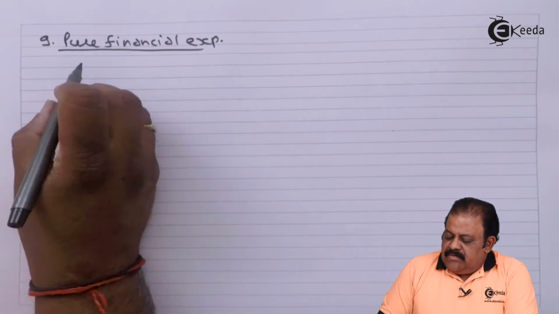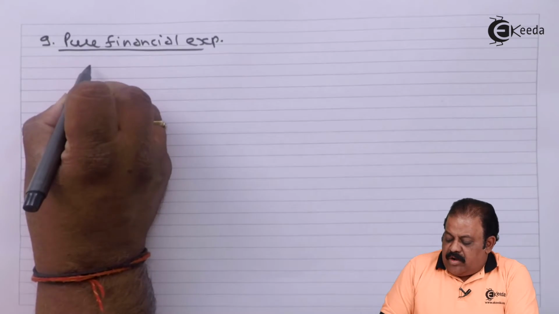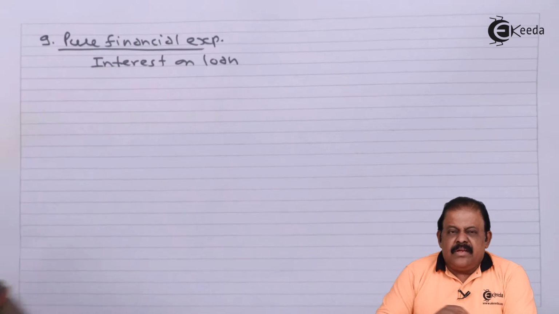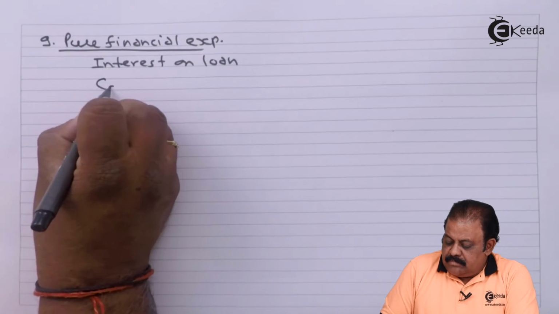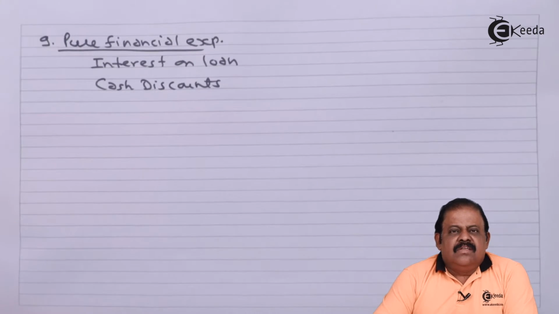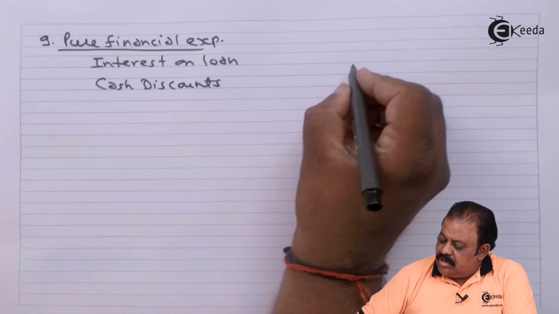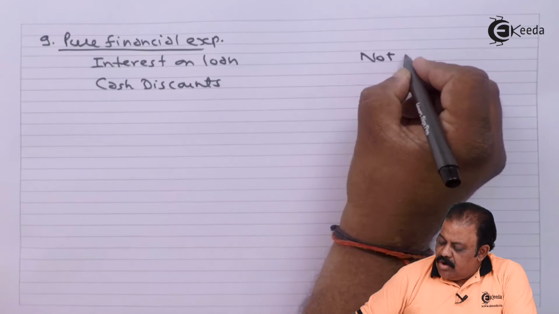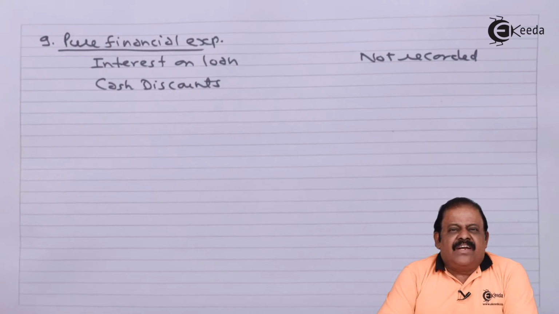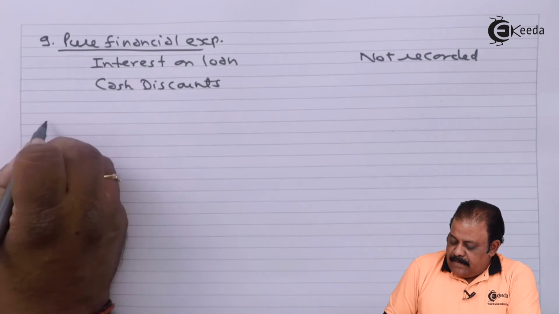Continue. There are pure financial expenses, for example, interest on loan and cash discounts. These are recorded in the financial book. In the cost book these are not recorded. By recording these items only in the financial book, it brings down the profit of the financial book in relation to the cost book.